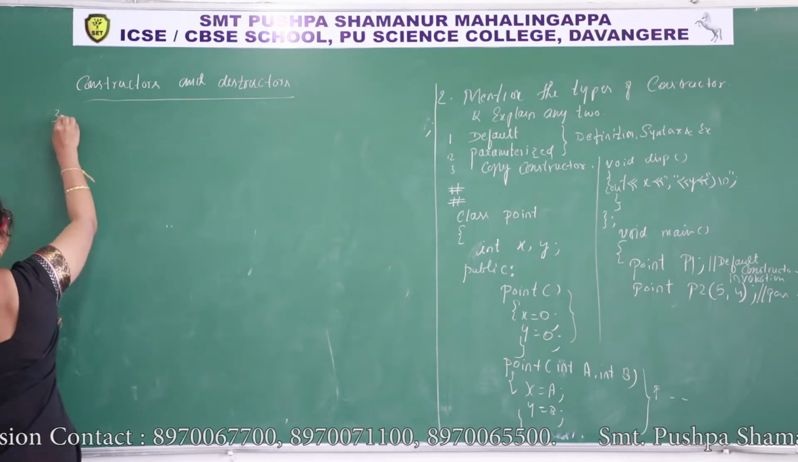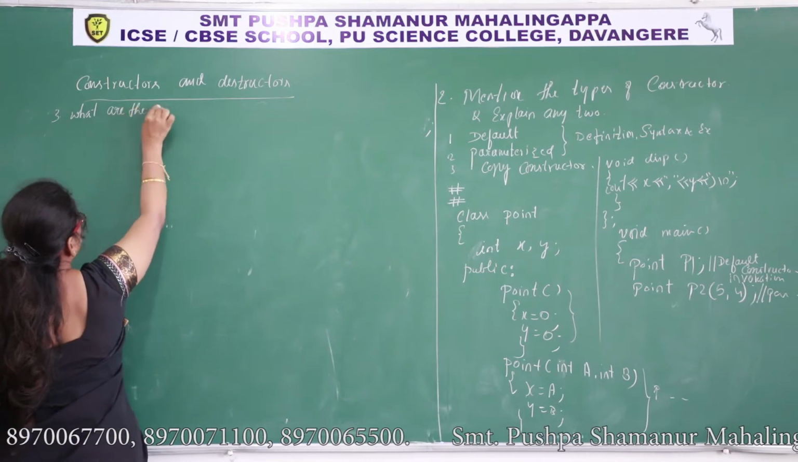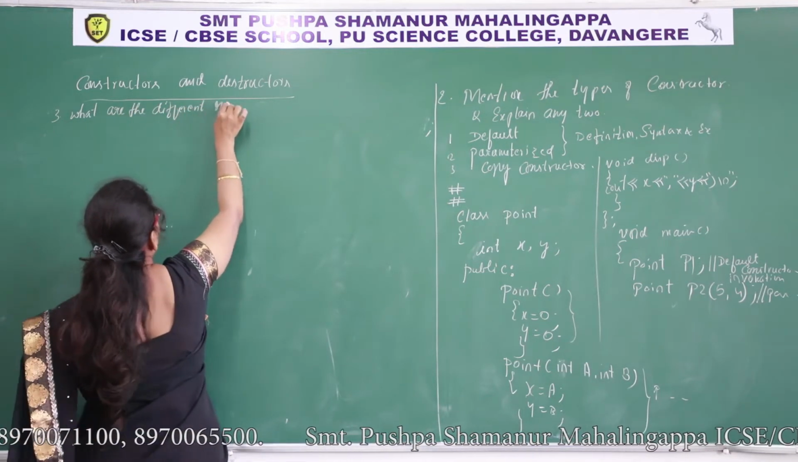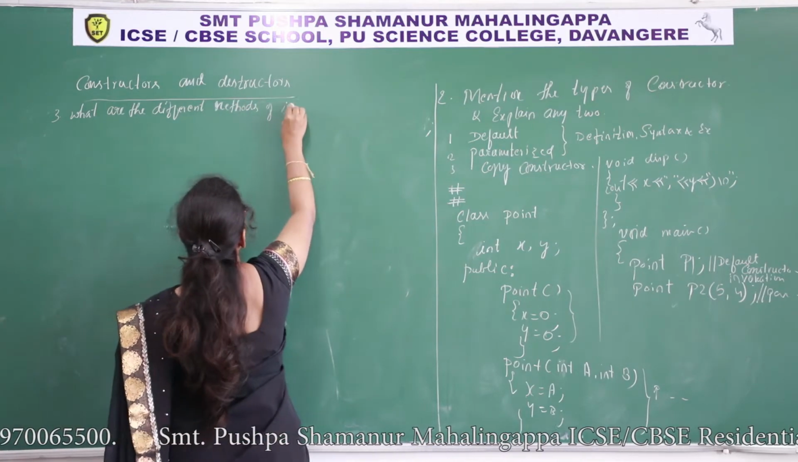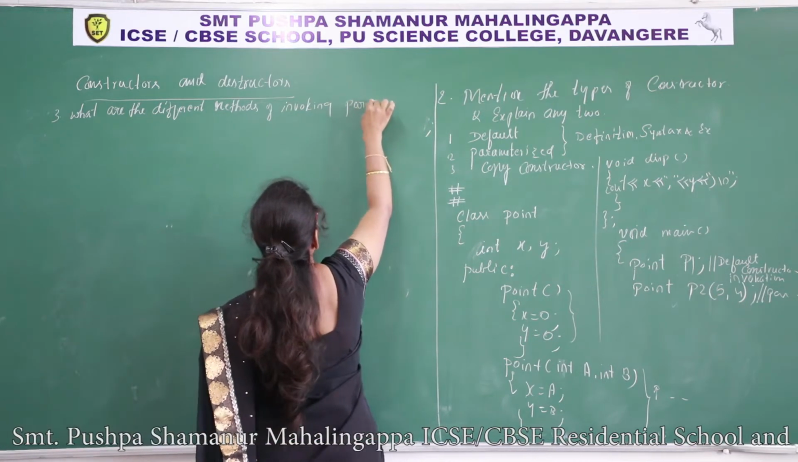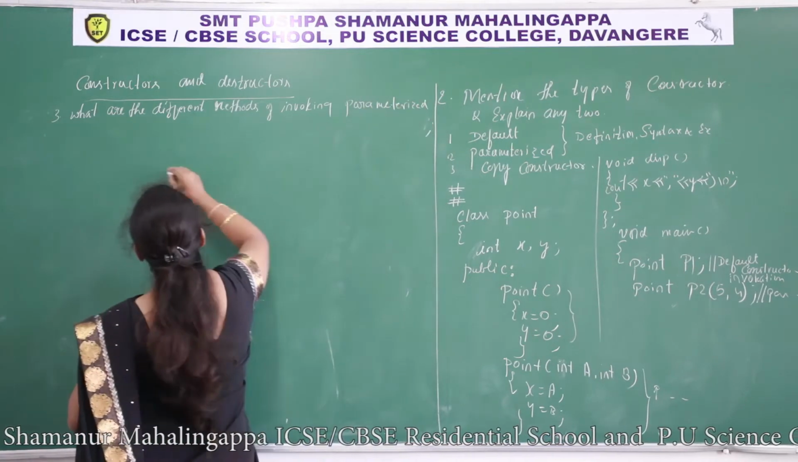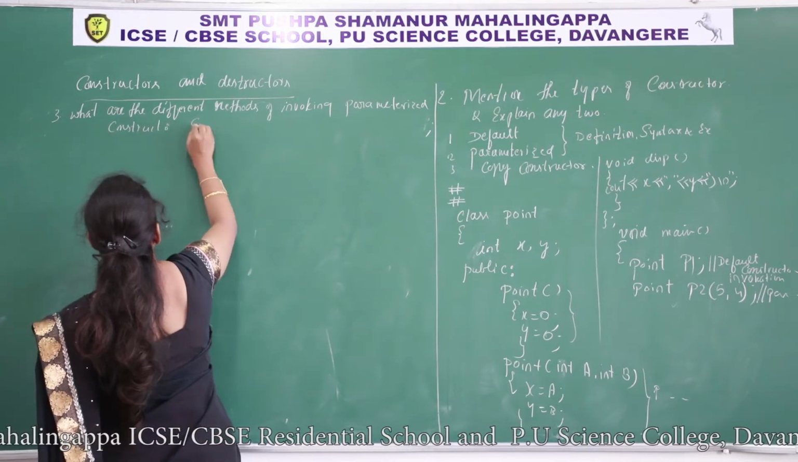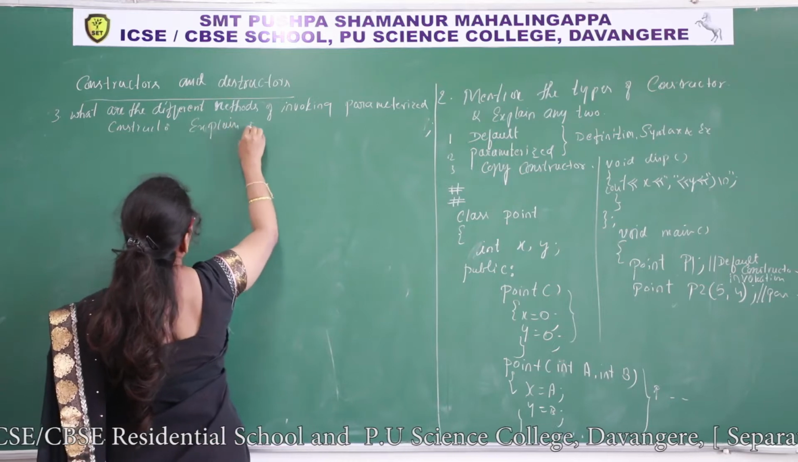Next question. Third question. What are the different methods of invoking parameterized constructor? Explain with an example.